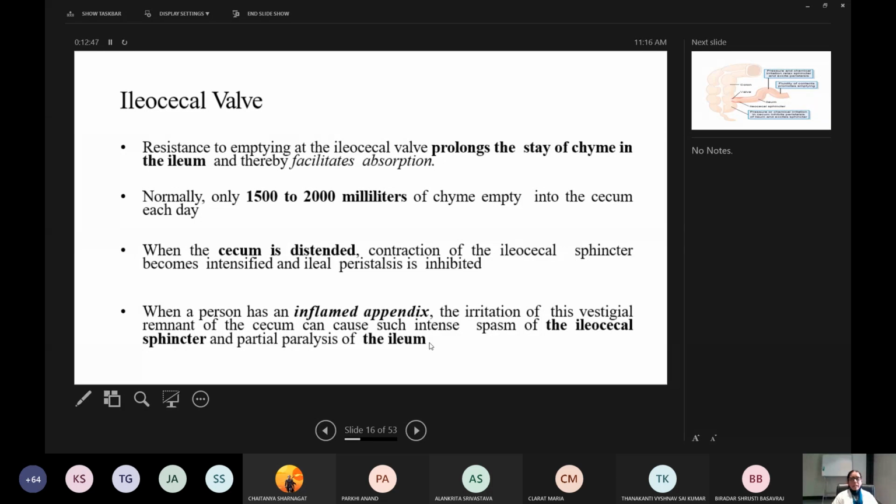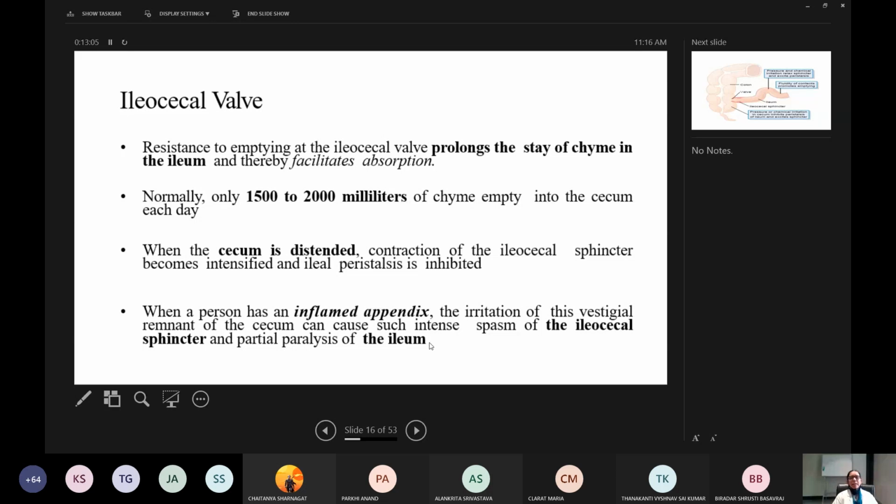When the cecum is distended, the contraction of the ileocecal sphincter becomes intensified and ileal peristalsis is inhibited. This is because the cecal content should not enter the ileum.